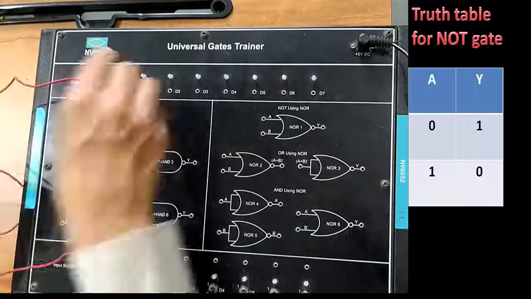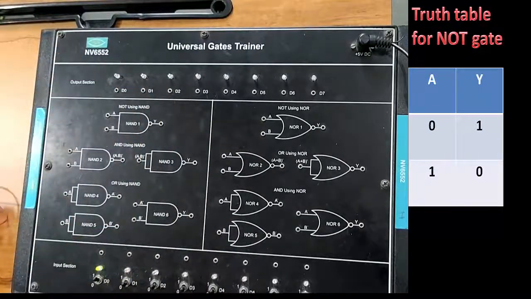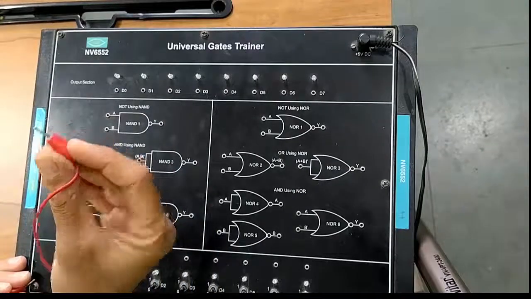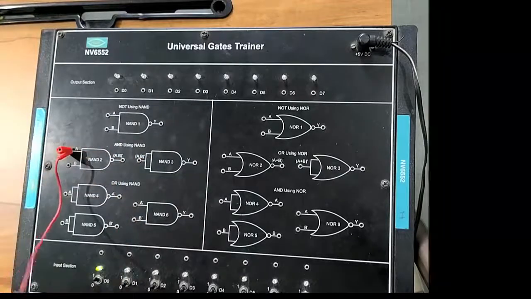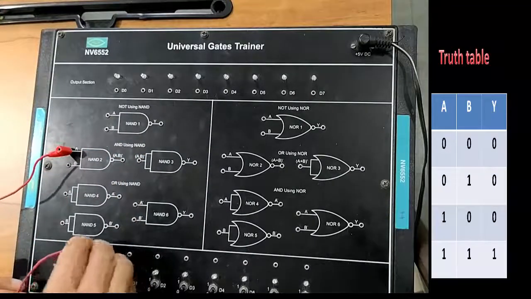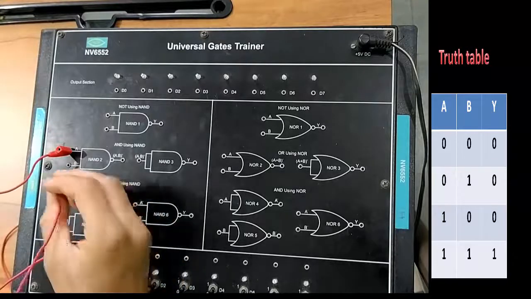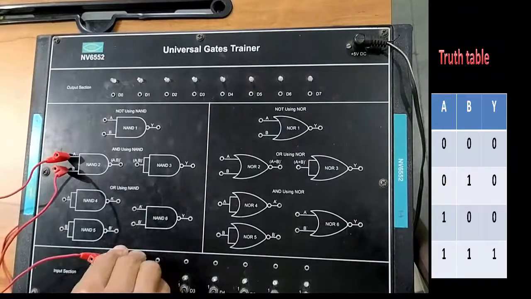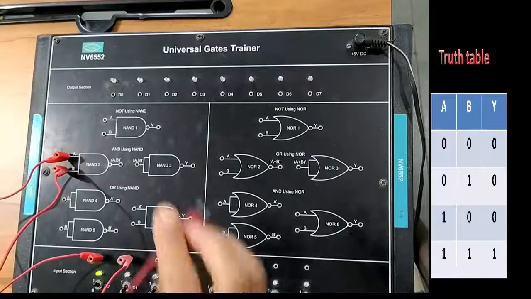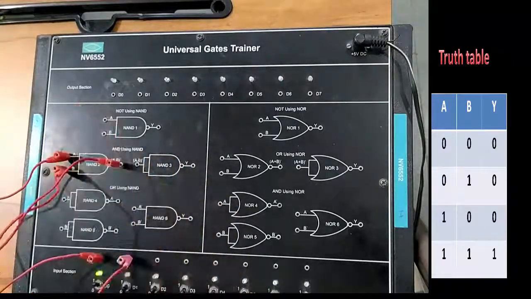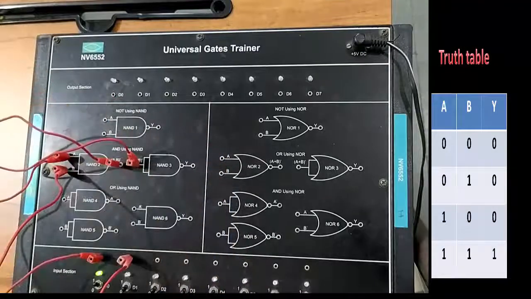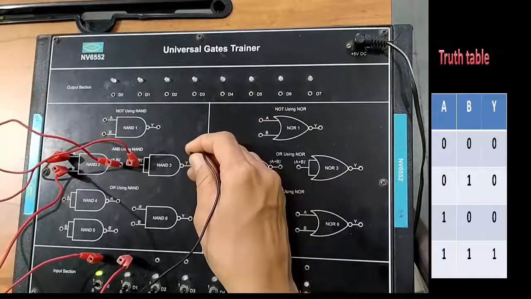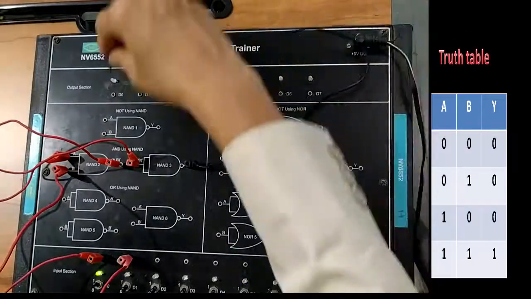Now let us remove the connection and study how a NAND gate can be used as an AND gate. We will require 2 NAND gates. Let us connect the input terminal A of the first NAND gate to the input section. Let us connect the second input terminal, B, of the first NAND gate to the input section, and let us connect the output of the first NAND gate to the input of the second NAND gate, and the final output of the combined NAND gates to the output section.